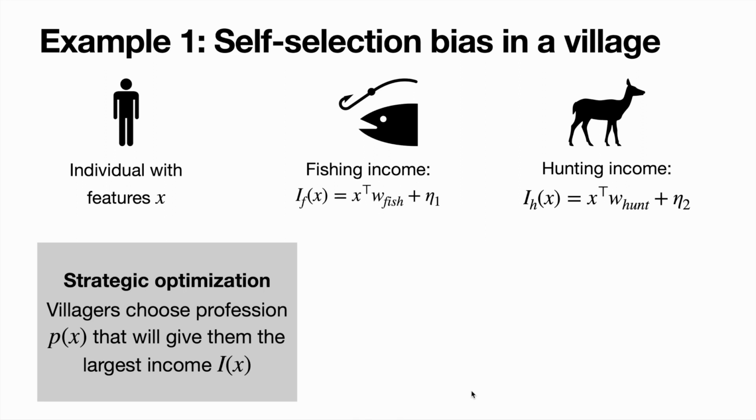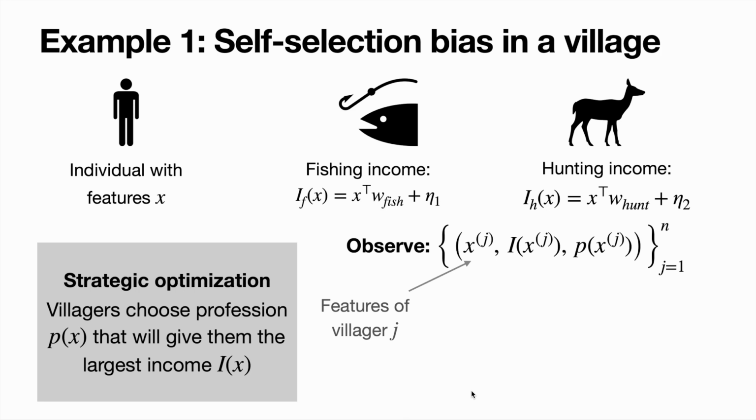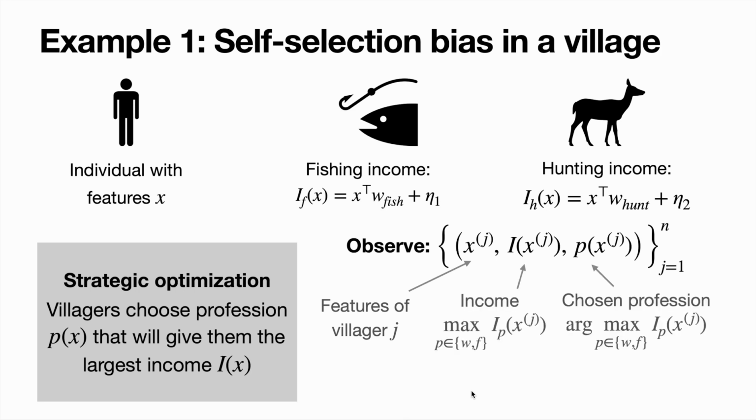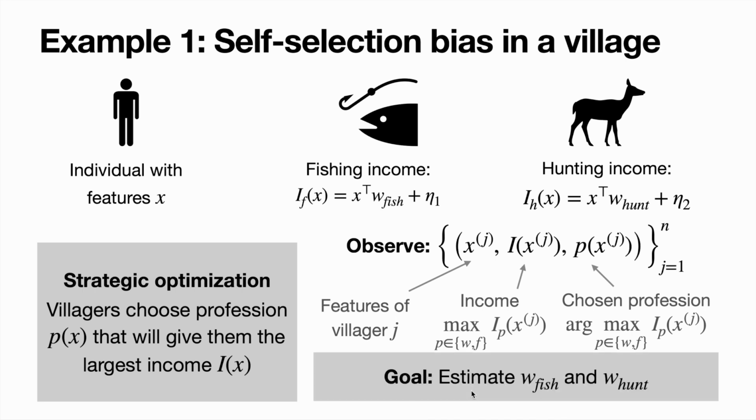The twist, however, was that villagers were strategic. They chose the profession that would give them the largest income. And because of this, our observations look like features, the income from the higher paying profession, as well as the profession they chose. And our goal, recall, is to estimate the underlying weight vectors for hunting and fishing.